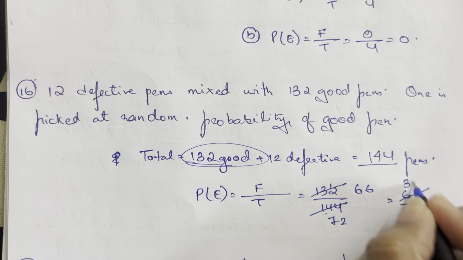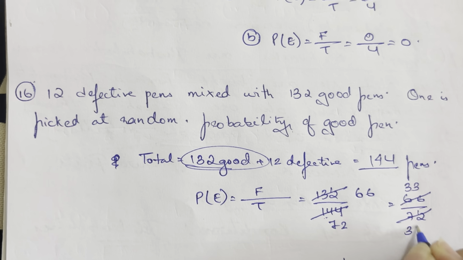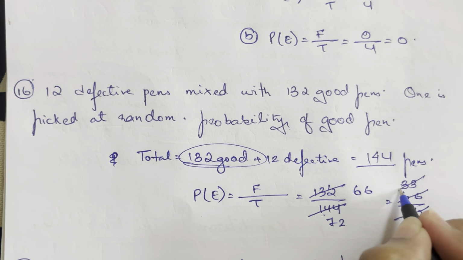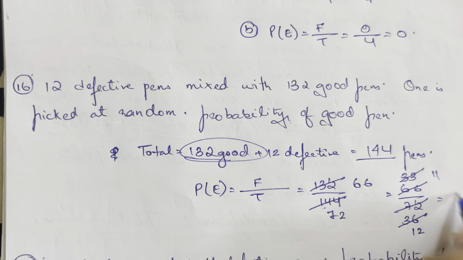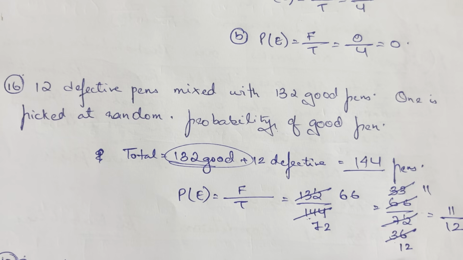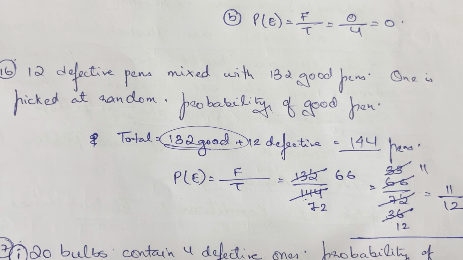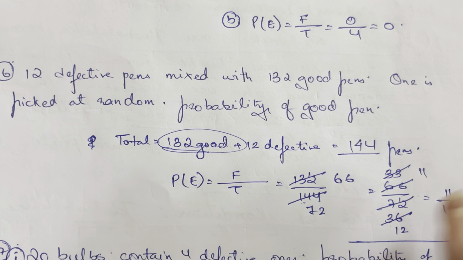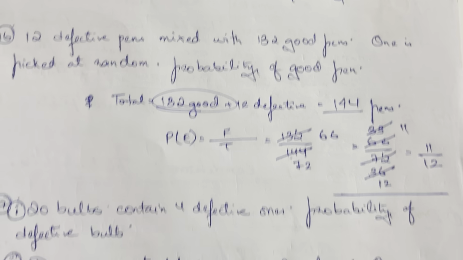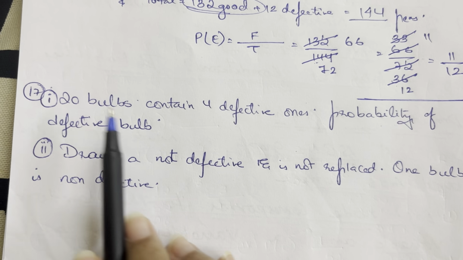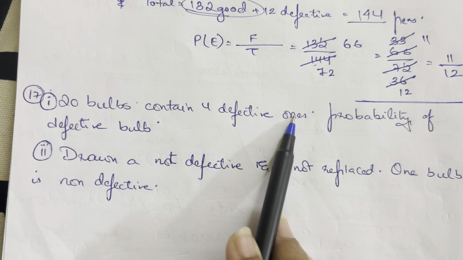Then times 2 table, 33 and 36. They both come in the 3 times table, 11 and 12. So the probability is 11 upon 12. You have to reduce it down to this and write it down. If you can write down the decimal, you're allowed to write down the decimal as well. Okay, now another question is given over here which says that 20 bulbs contain 4 defective ones.